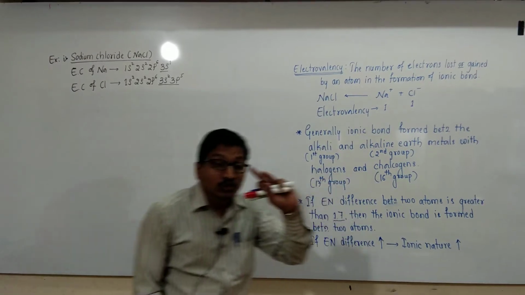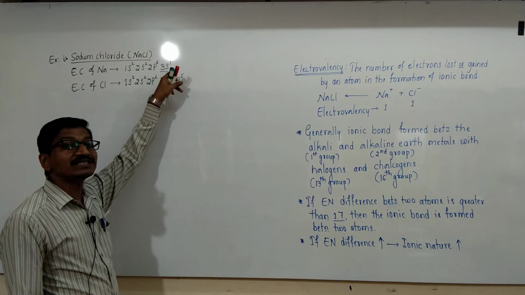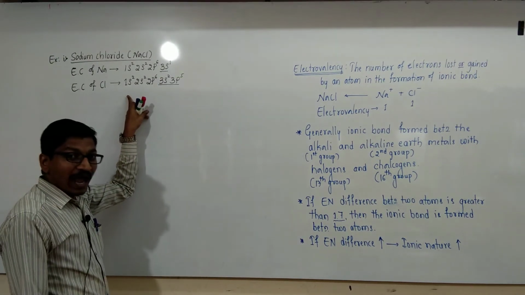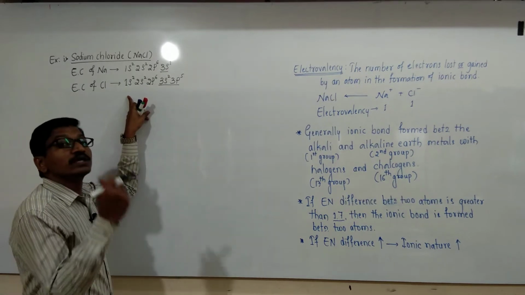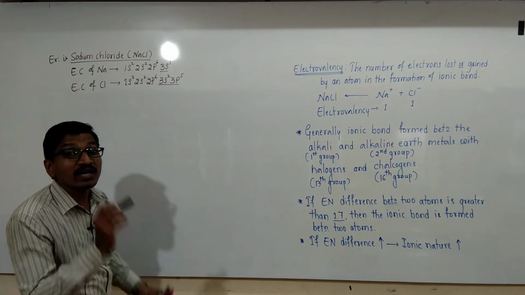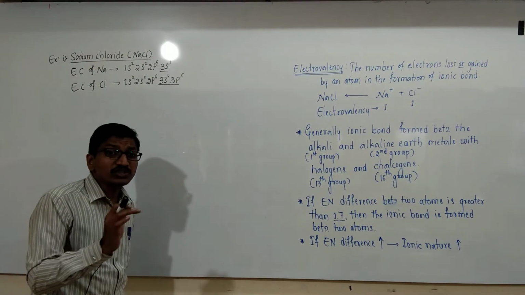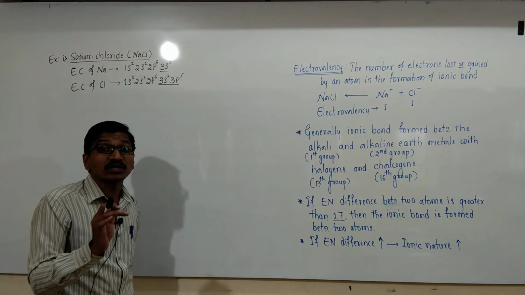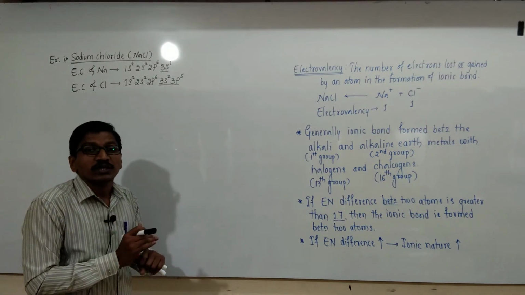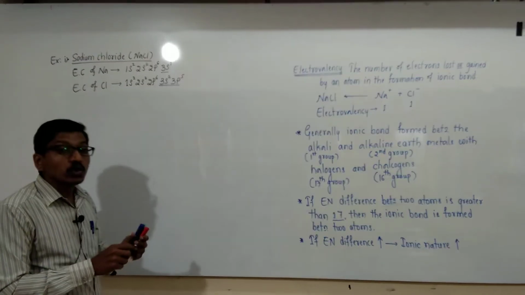These form sodium ion Na plus and chloride ion Cl minus, and these two oppositely charged ions are attracted by an electrostatic force to form the ionic compound, that is sodium chloride.